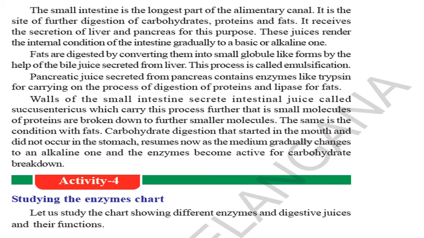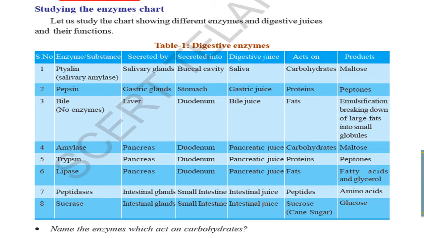Next is activity 4, children: study of the enzyme chart. Let us study the chart of different enzymes and digestive juices and their functions. Very important chart, remember it, learn it by heart. Enzyme ptyalin, salivary amylase, is secreted by the salivary glands in the buccal cavity. The digestive juice, saliva, acts only on carbohydrates.